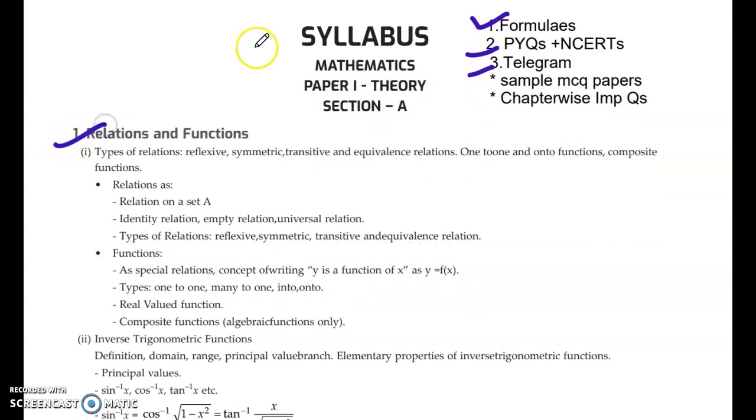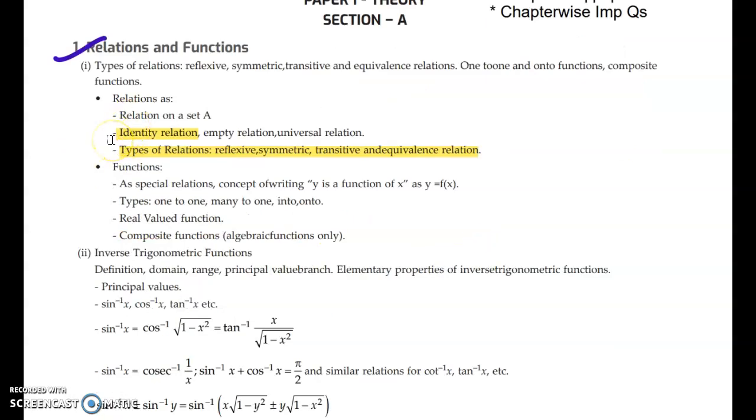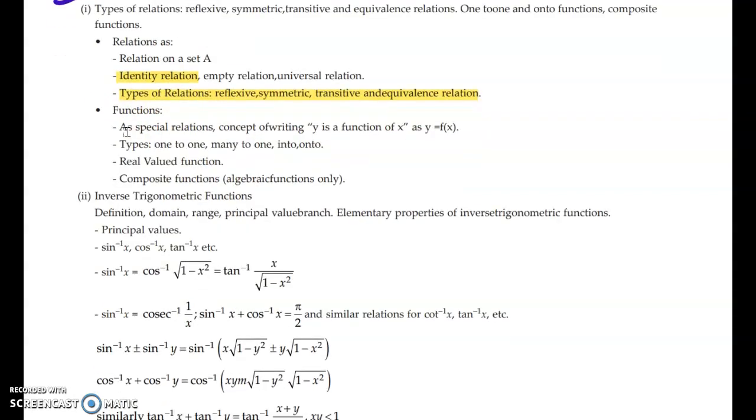We will start with relations and functions, although you have to cover everything. But there are some questions that you will get every year. Types of relations: reflexive, symmetric, transitive, and equivalence. They may give you a definition and then ask you which relation is this. So you can study identity relation, empty relation, and universal relation.